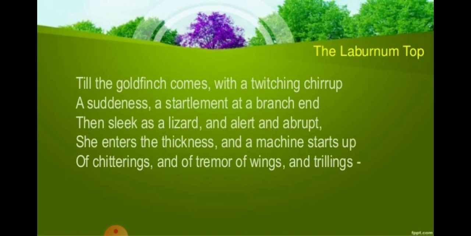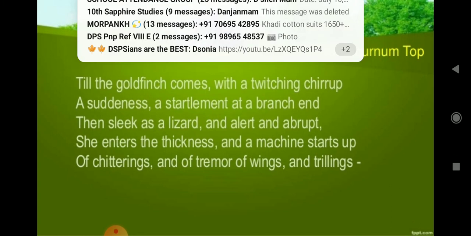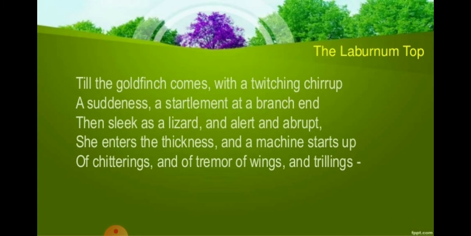And which is the mother bird? Goldfinch, right? Why has she come over here? She has returned to meet and feed her young chicks. It makes a jerky chirping, a sudden chirping sound from the branch end where she had made the nest.